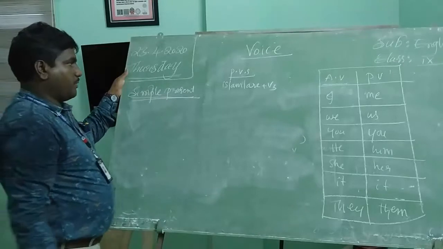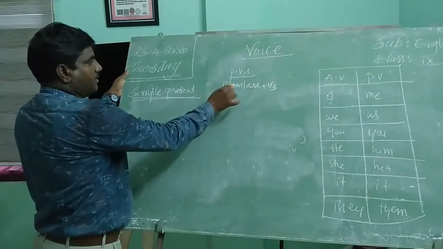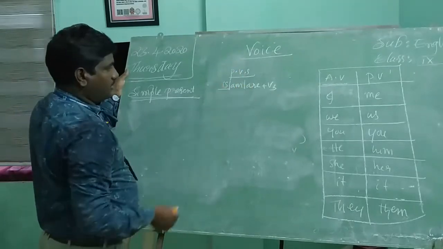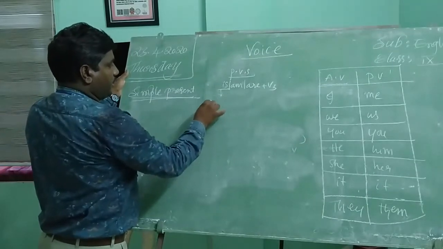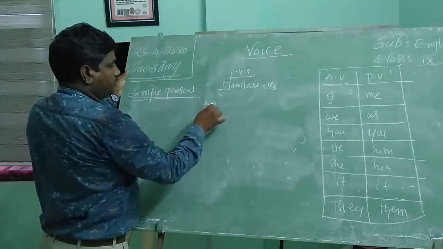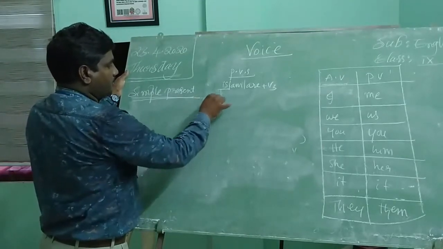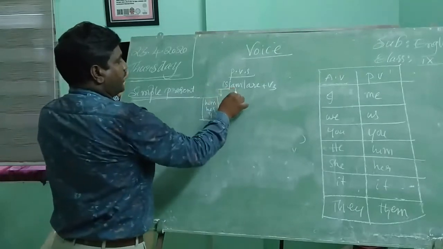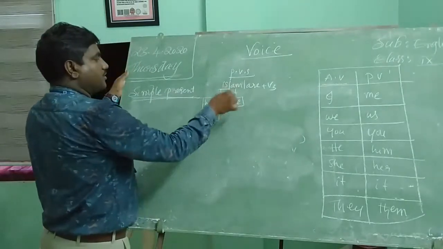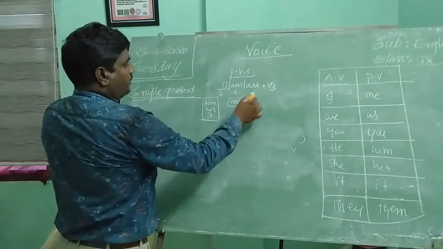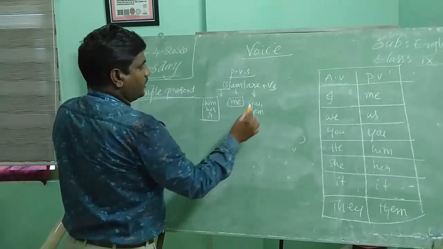I will tell you one example. Here you might have a doubt, sir, when shall we use is, when shall we use am, when shall we write are? Here in object place, if you find him, her, it, we have to use is. When shall we use am? If you find me in object place, then we have to use am. When shall we write are? If you find you, them, us in object place.